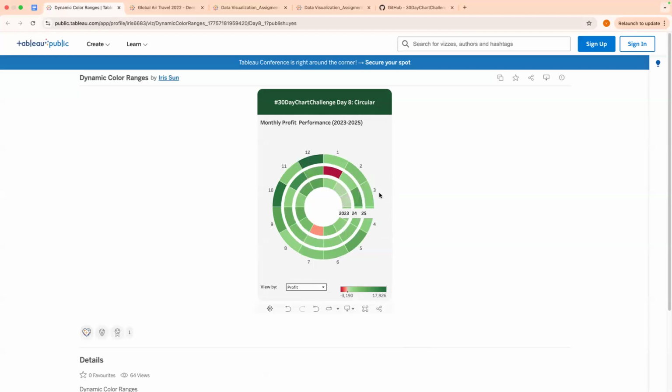But this looks good. I also want to say that I'm just taking time to appreciate that, in Tableau, obviously, this is not a native type of chart.